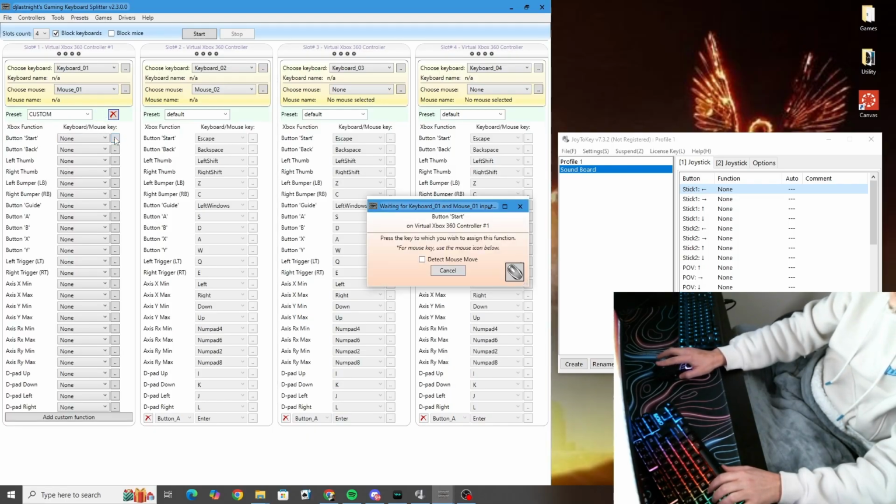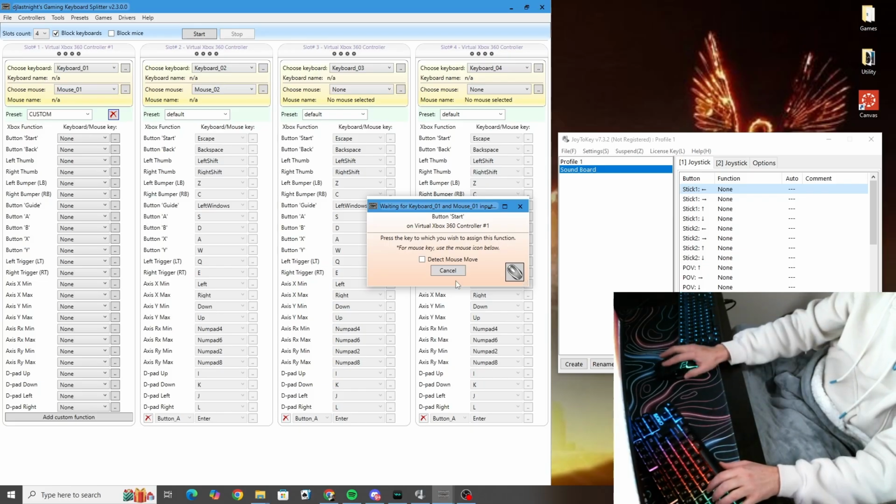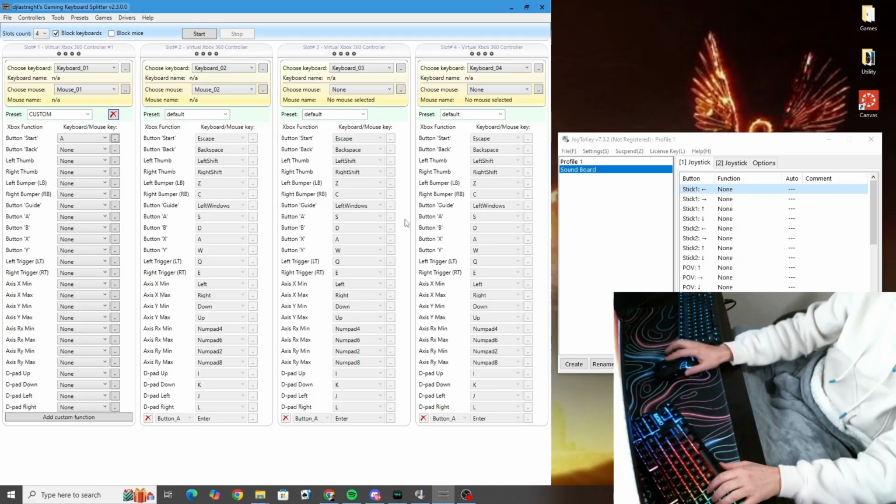When you click a button, it'll tell you which keyboard. Keyboard 3 is my main keyboard, this one here. But when I click on this side, it did detect the input. So now I know that this keyboard is keyboard 1.